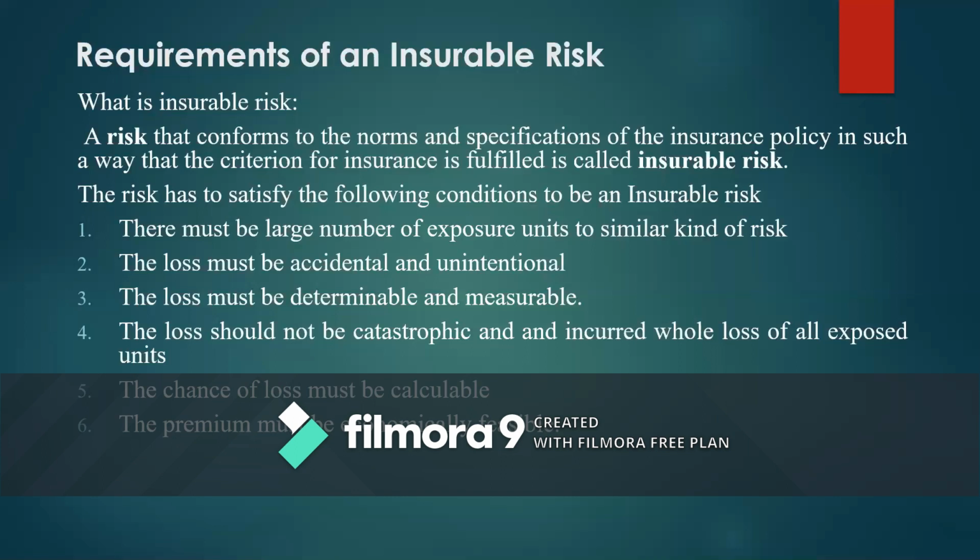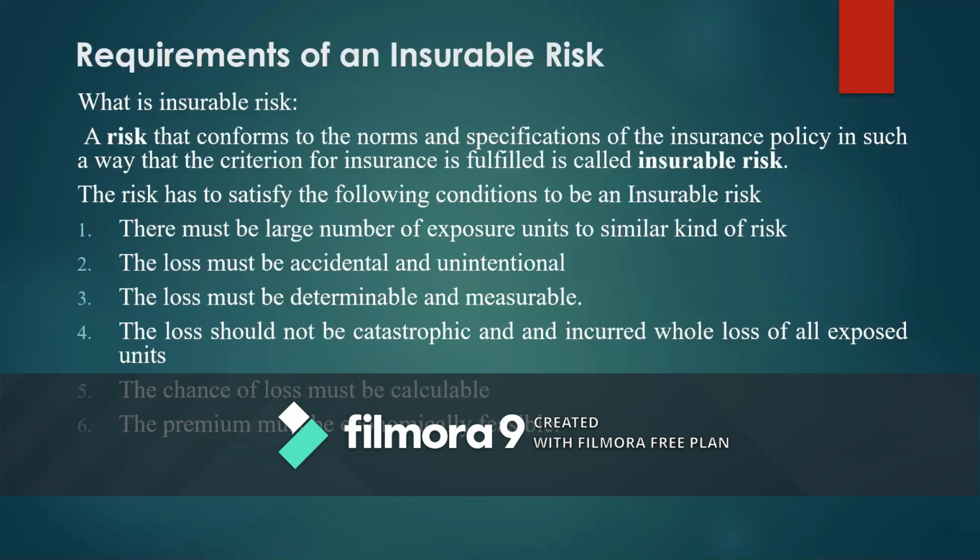For example, if a car is insured against accident risk, the accident should have happened even if the driver made an attempt to control it. There should not be any intentional collusion by the driver. If the driver intentionally hits something, it is considered a suicide by the driver in an accident situation. These kinds of losses are not covered.